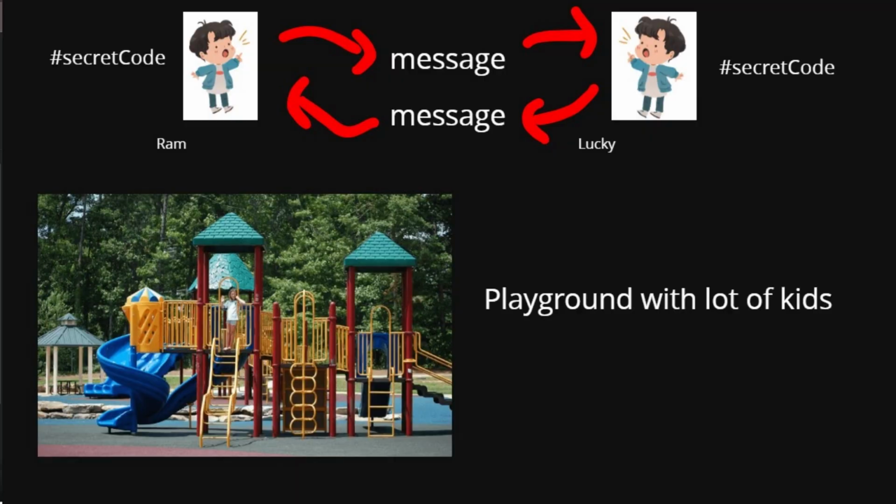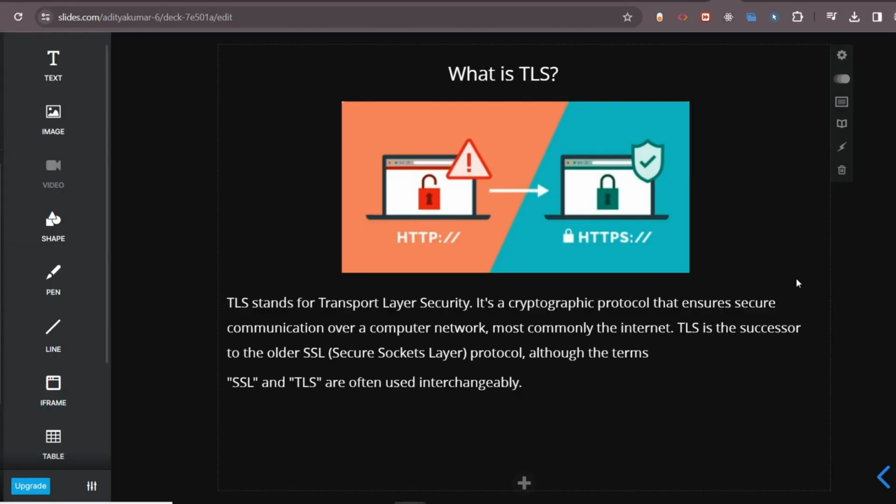Also, TLS will ensure that the message is being sent to the right person. That is, if the message is sent by Ram, it should be received by Lucky only. For example, if some other person, Mukesh, receives that message, he won't be able to decrypt it because TLS won't allow it. So TLS will first authenticate whether Ram is the person who has sent the message and Lucky is the person who is receiving it. If any of them is a different person, TLS won't allow the message to be read, right? So this is the importance of TLS, and this is how it works.